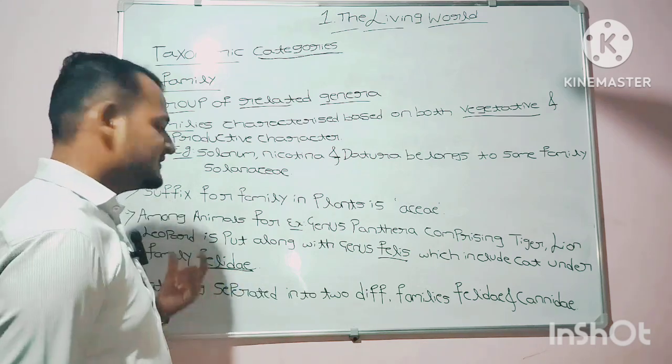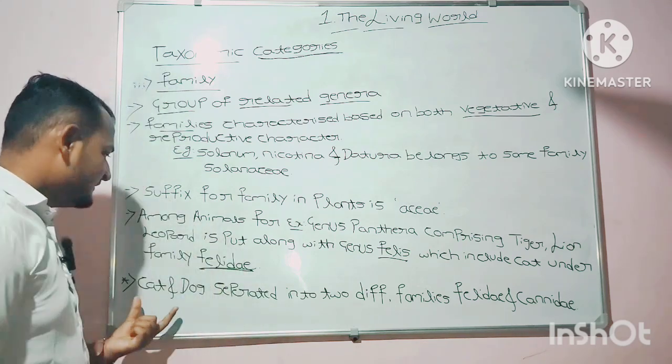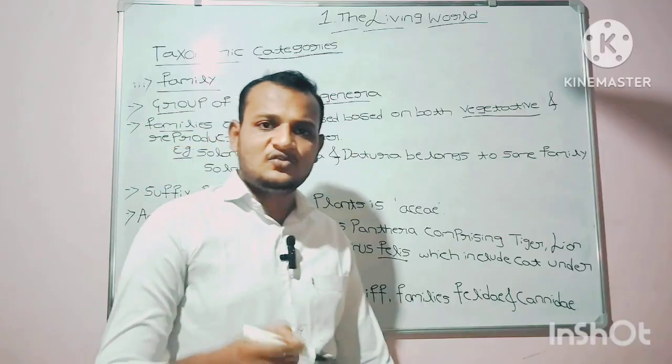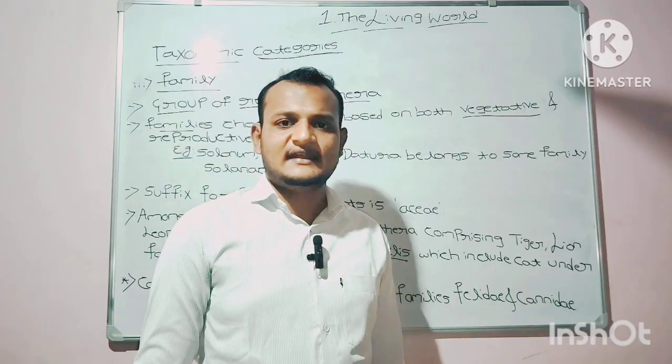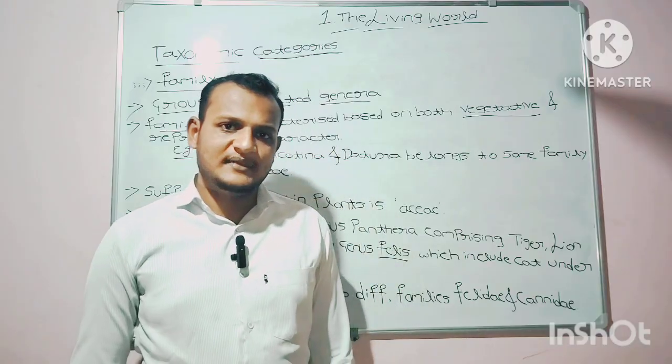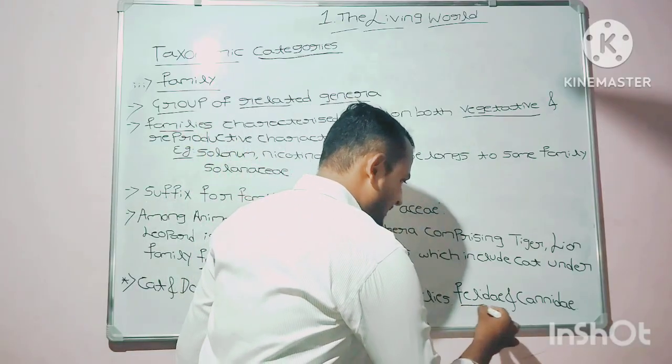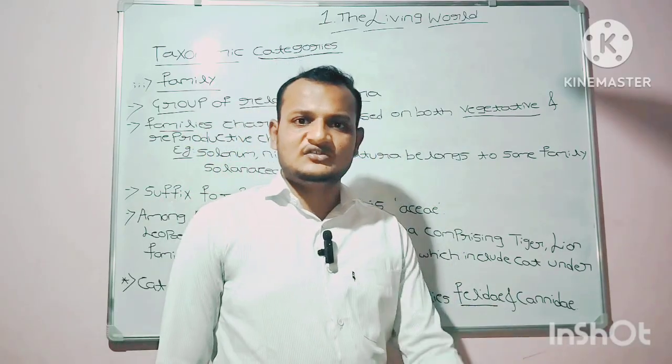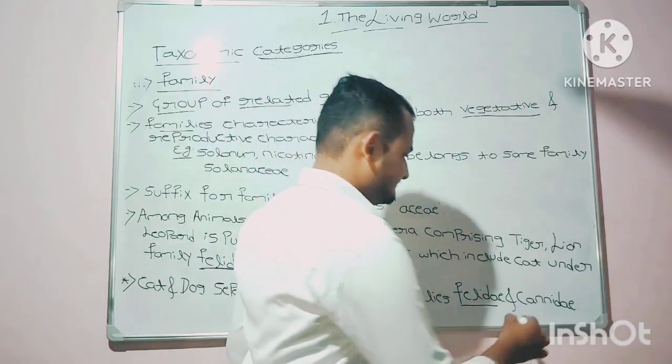I hope you have cleared this point. The cat and dog are separated into two different families, Felidae and Canidae. The cat belongs to the family Felidae, and dog belongs to the family Canidae.